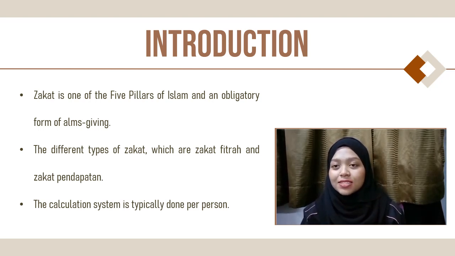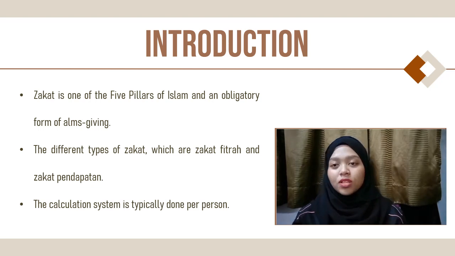The calculation system for zakat is relatively simple, and the calculation is typically done per person. So for example, if a person has a family of 4, they will pay 4 times the amount of zakat. Some scholars also say that the calculation is done per household based on the number of people that live in the house, regardless of whether they are dependents or not.